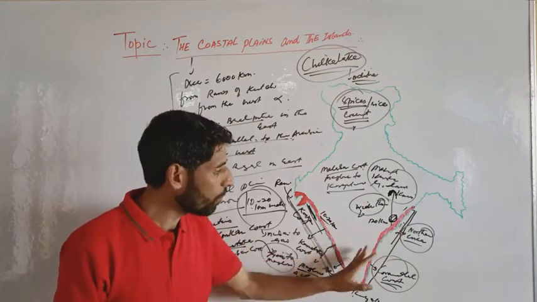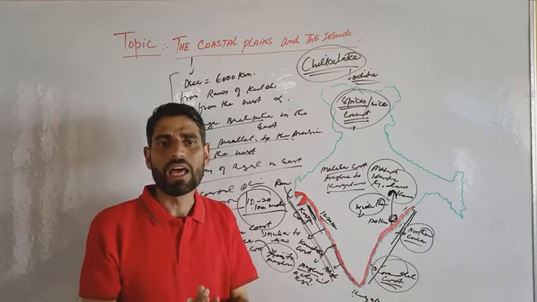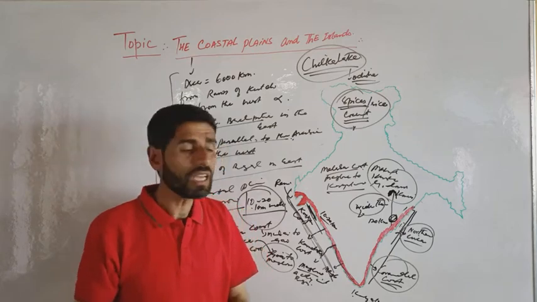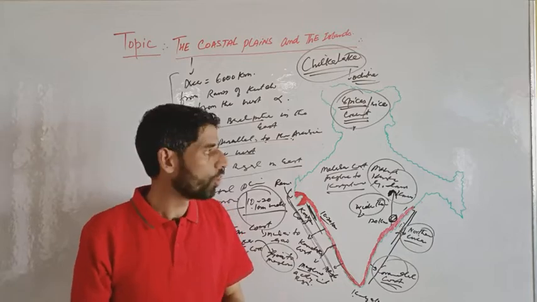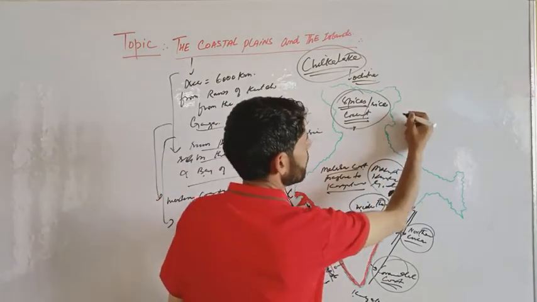They are living on coasts. Main occupation is fishing. And we see that therefore a large number of fishing villages developed along the coast. And remember Vembanad.